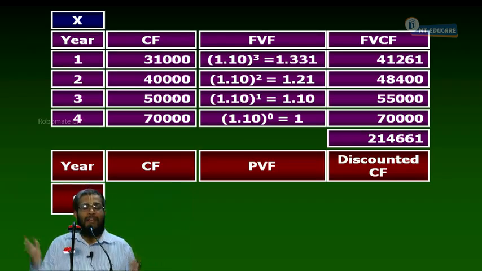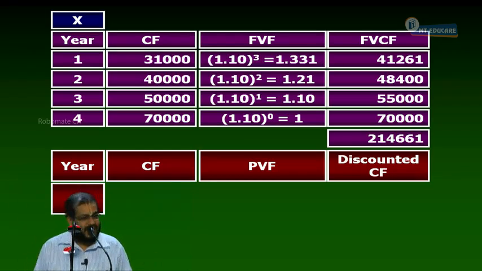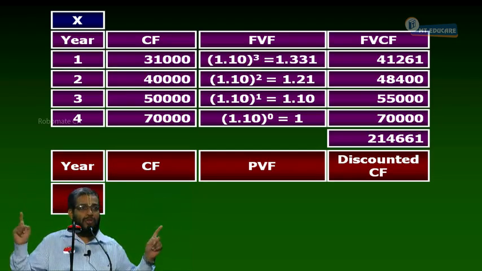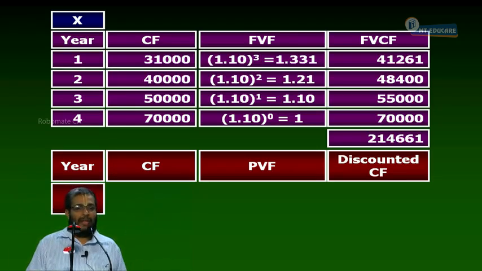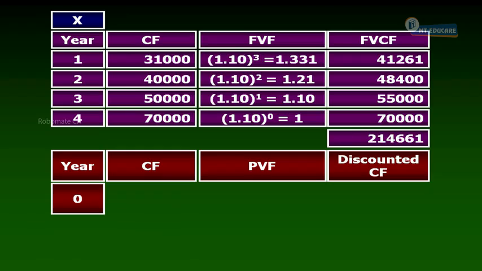I don't know what happened in the first year, because I am in Singapore. I don't know what is happening in the second year, the third year, the fourth year. I came back after 4 years. I know only two things: I invested 1,10,000 rupees, and my passbook shows me 2,14,661 rupees in my hand. This is the project cash flow for me.